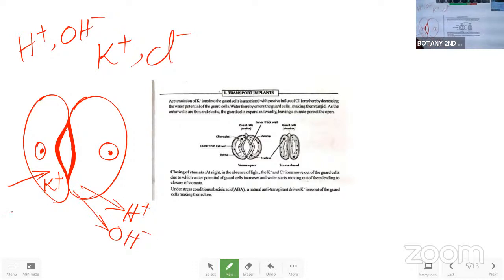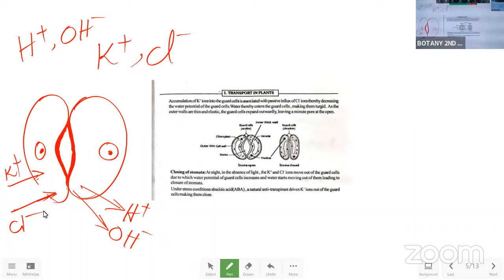So for balancing again, Cl minus ions will go into the guard cells. K plus Cl minus. Okay.